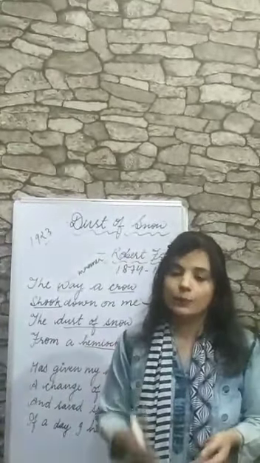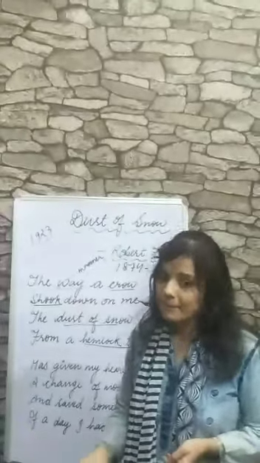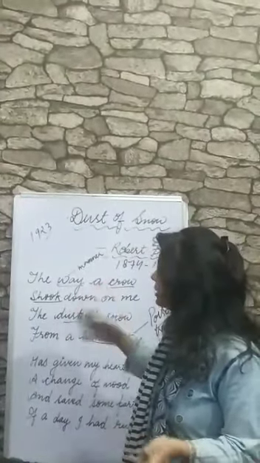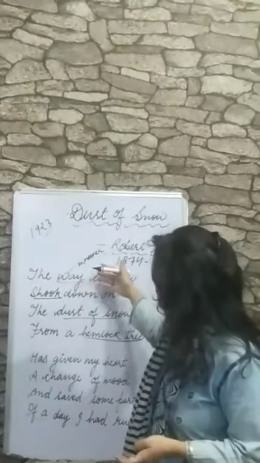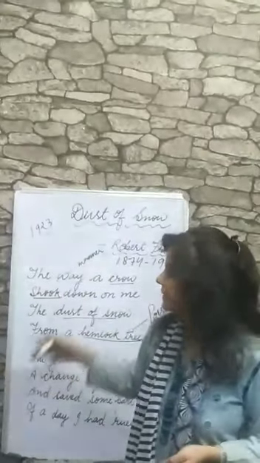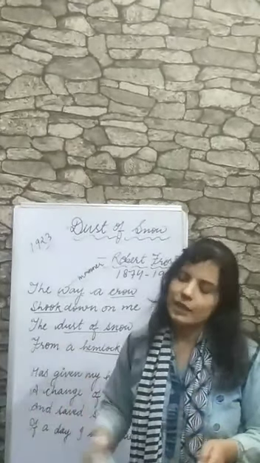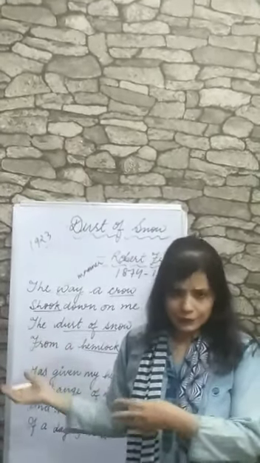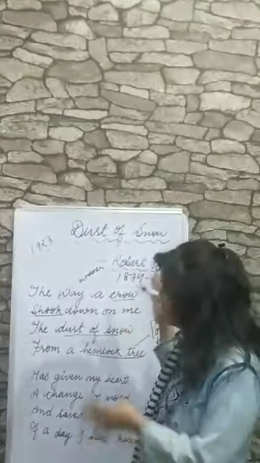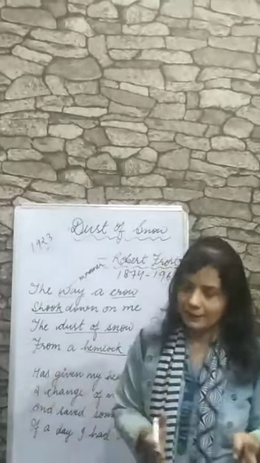As I have told you, the poet is very depressed, he is very sad, he just wants to end his life, but this is a small incident: a crow comes and moves the tree, and the particles of snow fall on the poet. This small incident changes the mood of the poet from sad to happy. This little incident changed his mood completely from sorrow to happy.